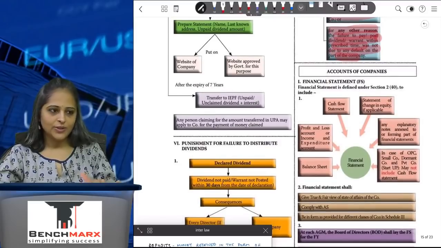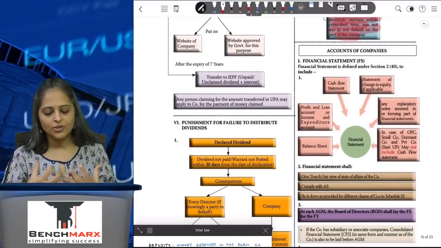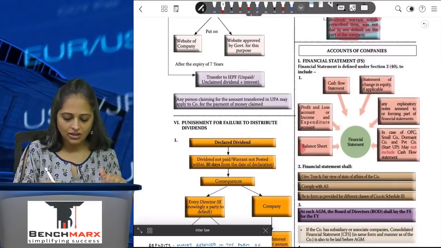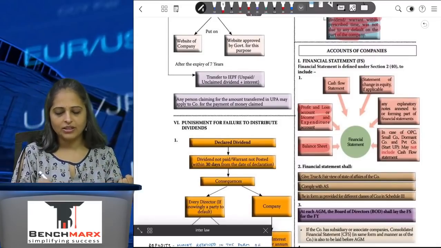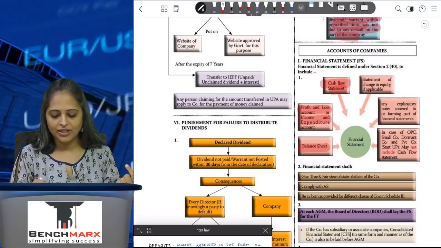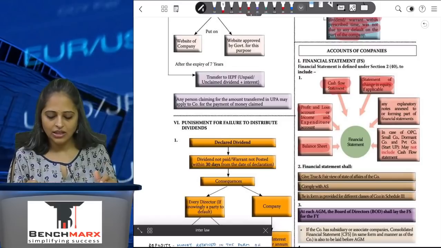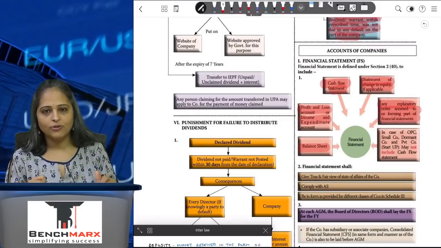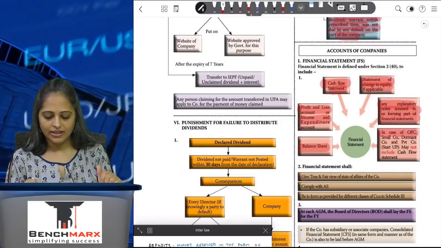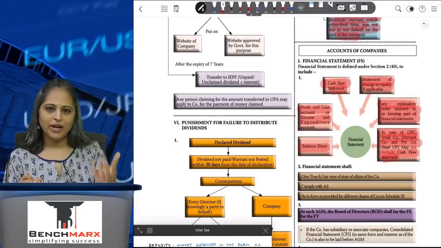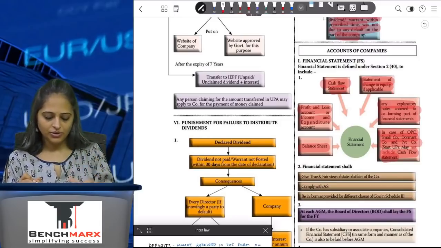Now coming to the accounts of the companies. What are the accounts of the companies? The most important things are the balance sheet, obviously the profit and loss account, income expenditure account, cash flow statement, statement of change in equity if applicable, not always, it keeps changing, and any explanatory notes annexed to or forming part of the financial statement. In case of OPC, small company, dormant company, the cash flow statement will not be considered a part of the financial statement because they are not supposed to give it.